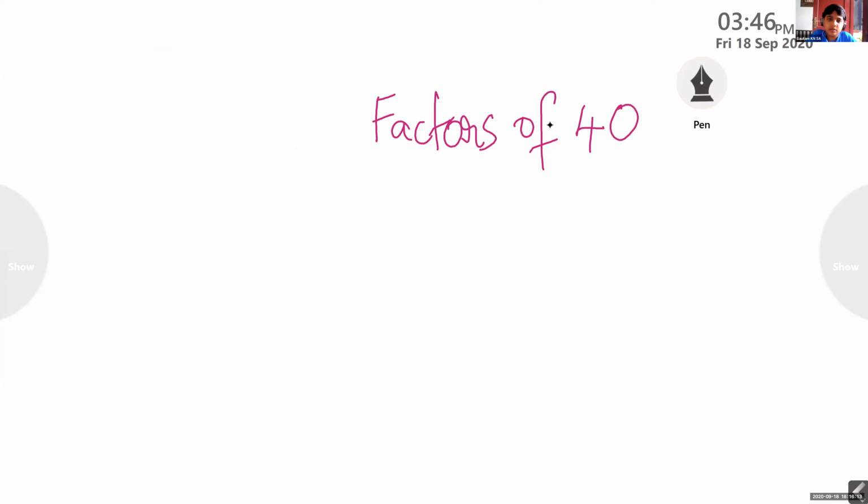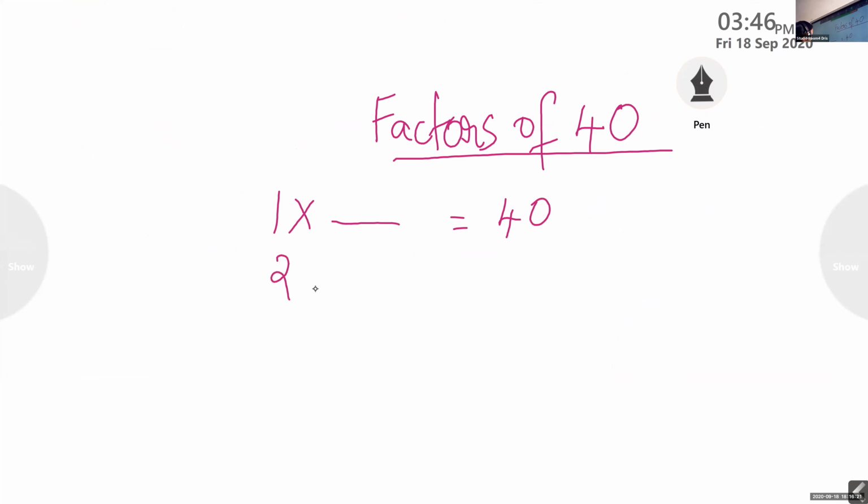Okay. Factors of 40. Start from 1. 1 into dash equal to 40. 2 into dash. Use divisibility rules. Check, is there any multiple of 3 that will make the product as 40?